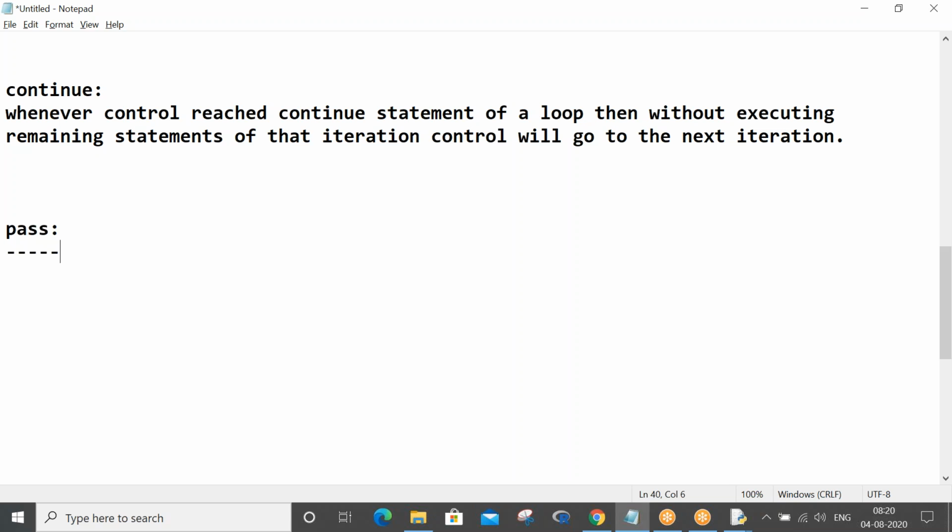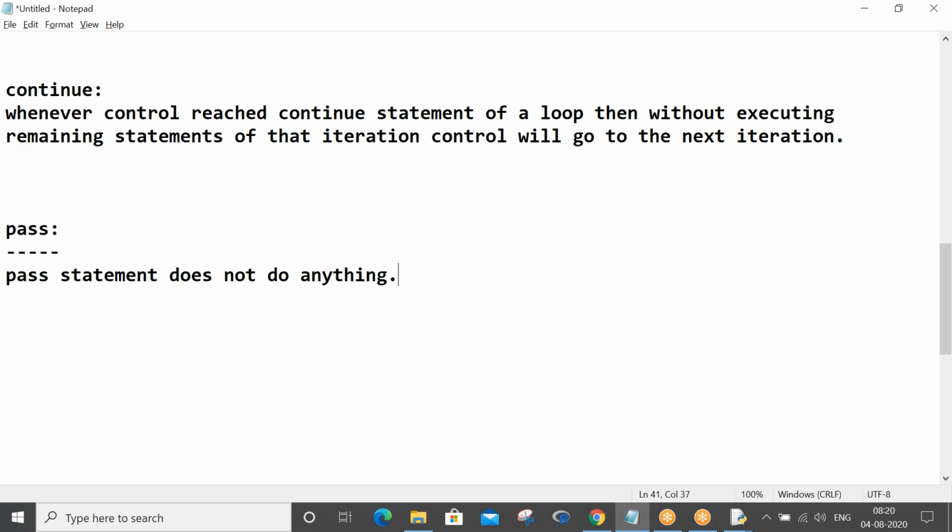If you sit silent whenever your turn comes, others will not understand your take, whether you are answering that question or leaving, right? So you just say pass. Such kind of understanding: the pass statement does not do anything.